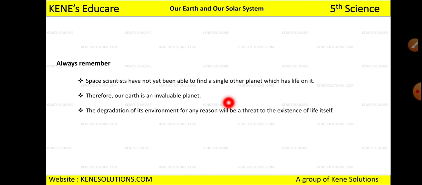Okay, now always remember, space scientists have not yet been able to find a single other planet which has life on it. ओके अभी तक एक भी ऐसा प्लानेट नहीं मिला है जिसके ऊपर लाइफ एग्जिस्ट कर सकती है. And therefore our earth is an invaluable planet because earth planet पे इतने सारे लोग रह रहे हैं. The degradation of its environment for any reason will be a threat to the existence of life itself. Right, अगर एनवायरनमेंट को हमने डिग्रेड किया, ख़राब किया या हार्म किया तो it will affect our life as well. It will become a threat.